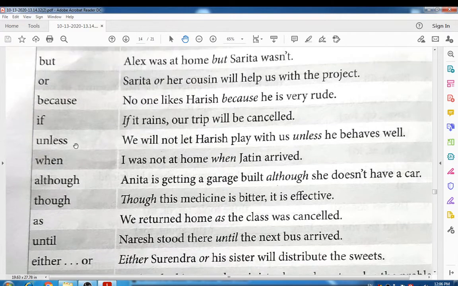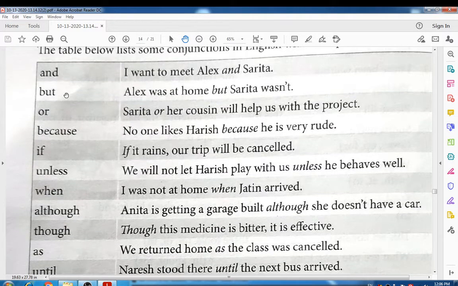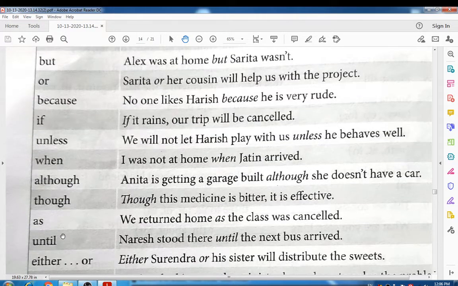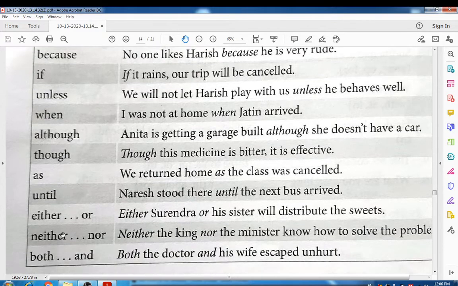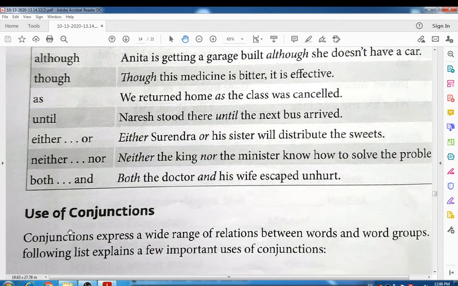Let's read out once again which those are: and, but, or, because, if, unless, when, although, though, as, until, either, neither, nor, and both and. So these are the conjunctions.